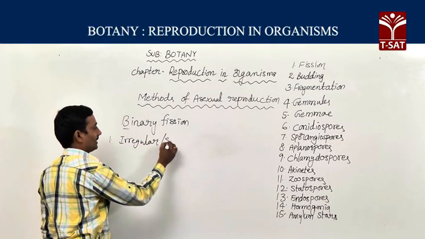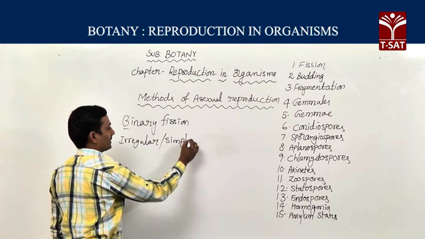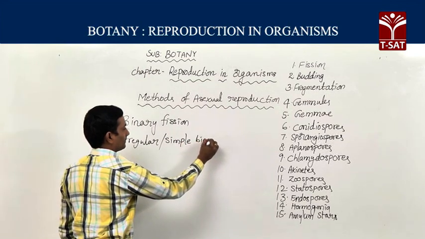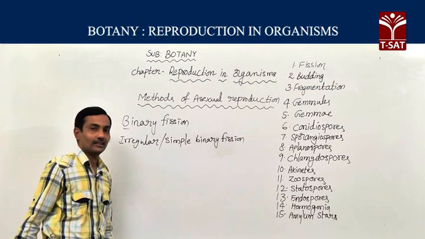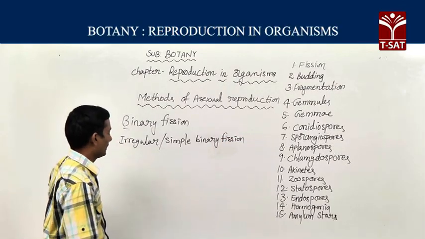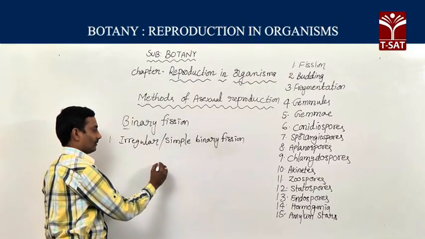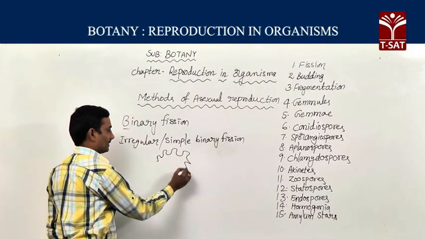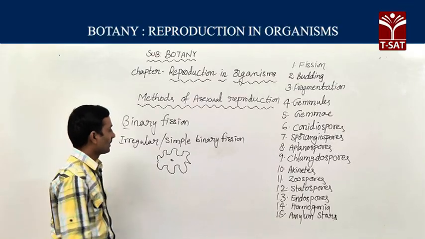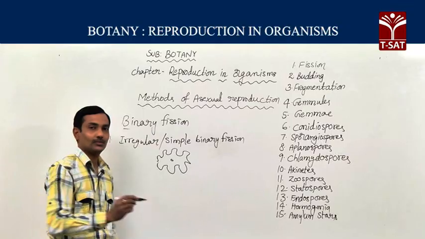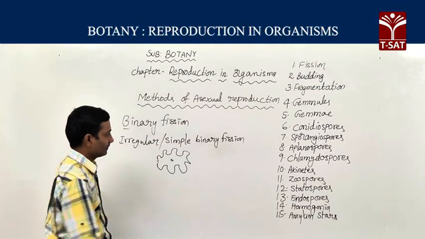binary fission, which is otherwise known as simple binary fission. In this type of binary fission, what happens is a single unicellular organism, the amoeba, divides irregularly; there is no particular direction for division.